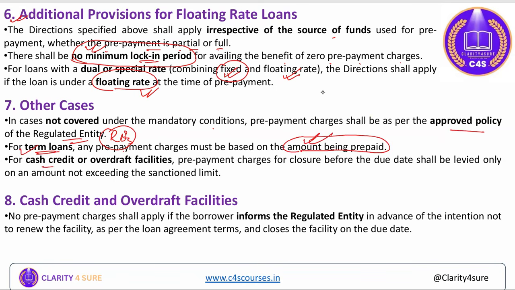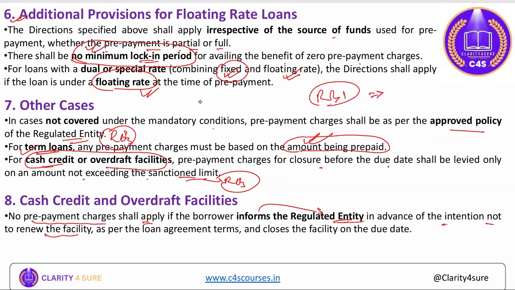For cash credit and overdraft facilities, prepayment charges for closure before the due date shall be levied only on an amount not exceeding the sanction limit decided by regulated entities. Also, for cash credit and overdraft, no prepayment charges shall apply if the borrower informs the regulated entity in advance of the intention not to renew the facility. So these are some of the conditions given in the direction itself. Keep them in mind, because RBI can ask multiple-statement based questions in your phase 1 or in phase 2 as well.